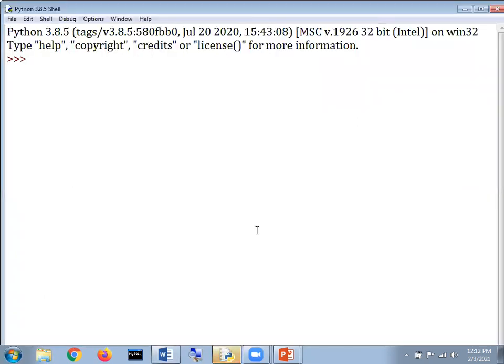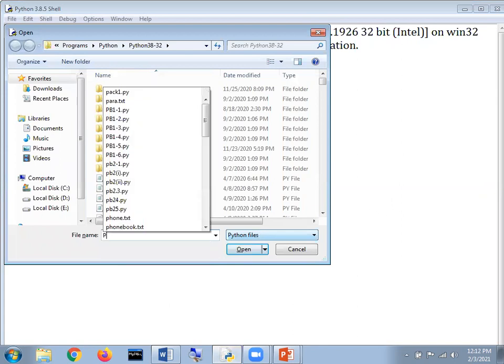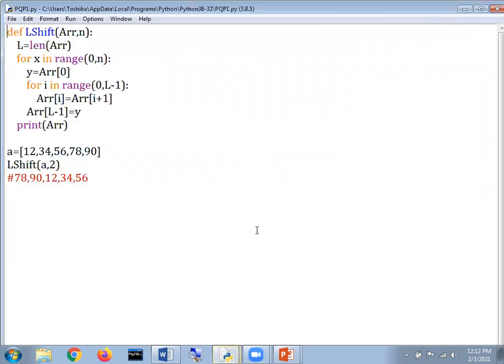I am just going to open a program here. Kindly concentrate, it's my humble request. This is a desired program which is supposed to be mentioned in your answer sheet, but this is not the only answer of this question. This is one of the answers of this question, but this is not the only one which is considered as an answer, because it's up to you and on the basis of your logic.